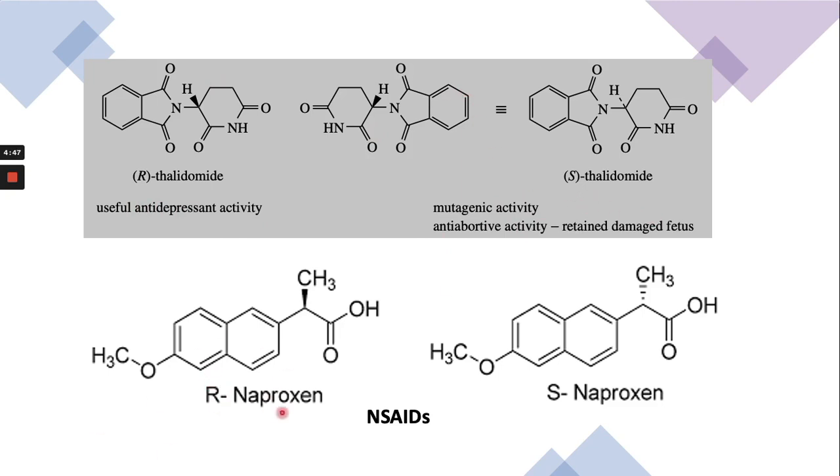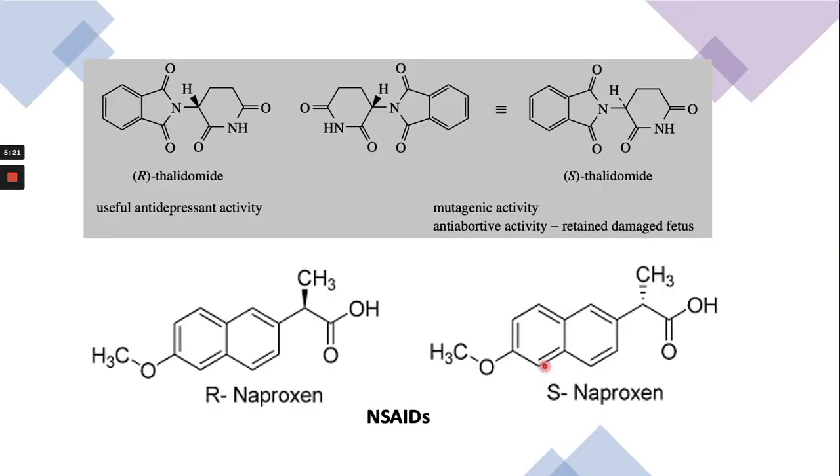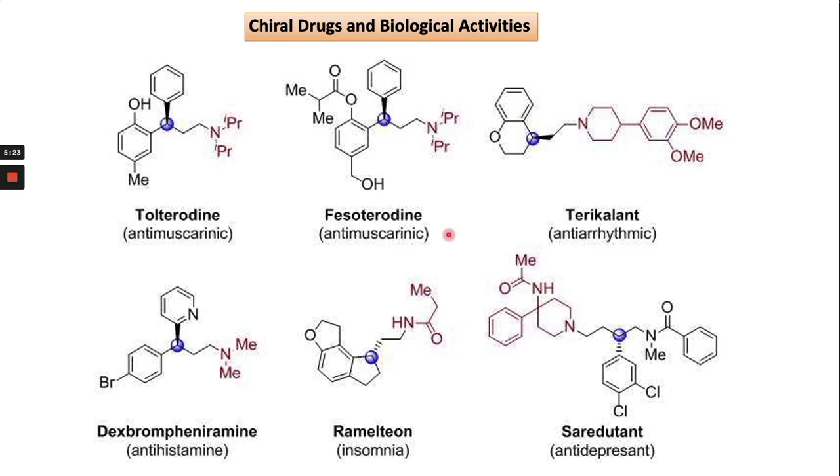In the case of R-naproxen and S-naproxen, the S one is the active one and R is not, right? These are some of the examples in which in some cases only one isomer is active. In some examples we have seen both enantiomers have similar activities, and in some examples both enantiomers have entirely different activities, right? So these are examples of some chiral drugs.